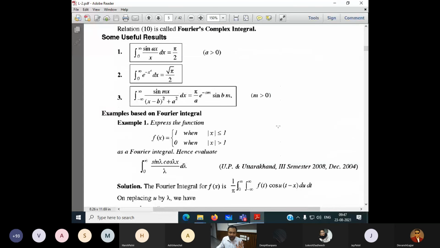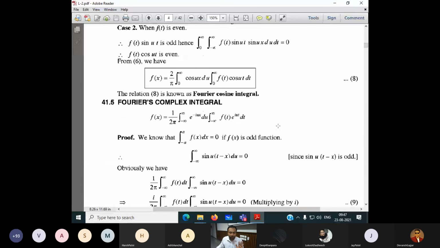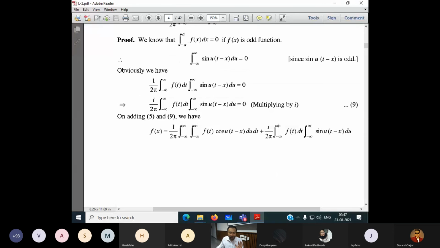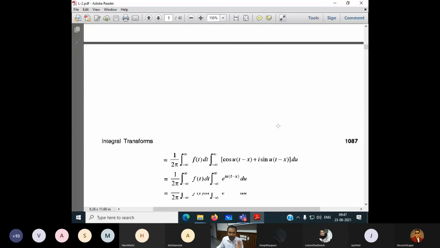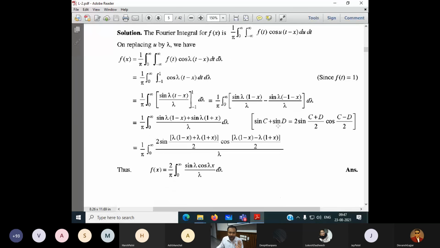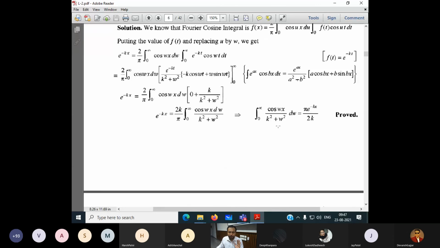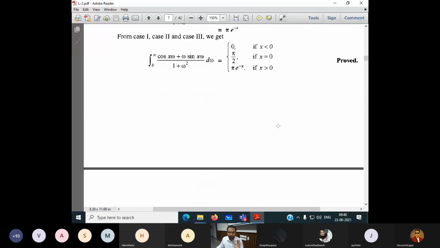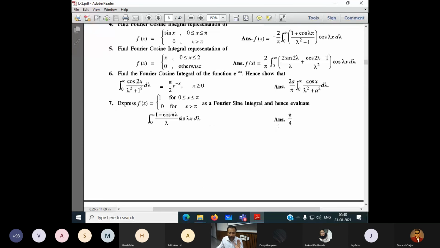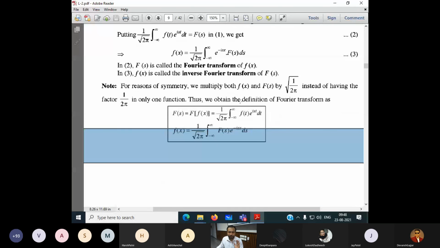They have not derived it anywhere, which is why you are confused. They didn't derive it here; I will upload the derivation, and then you can see why it is symmetric. Other than this, anyone, any confusion?